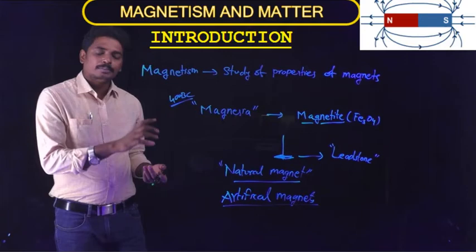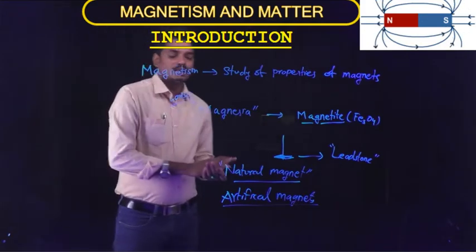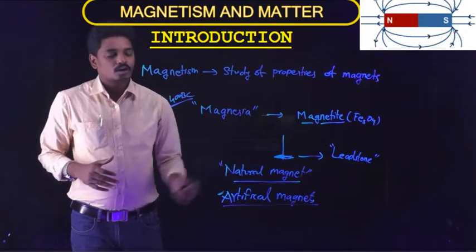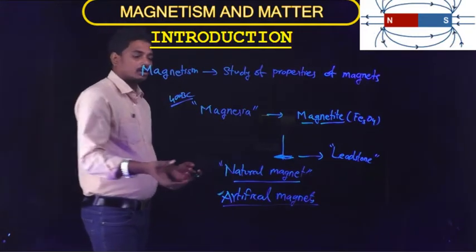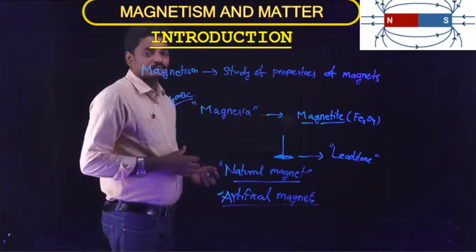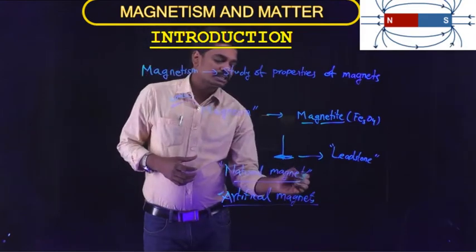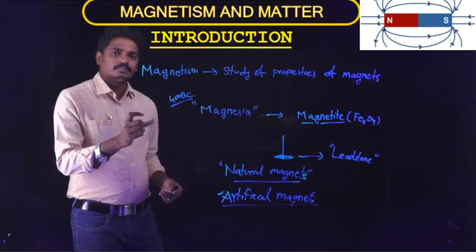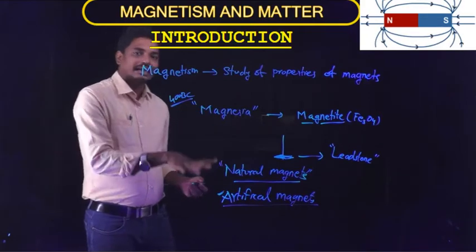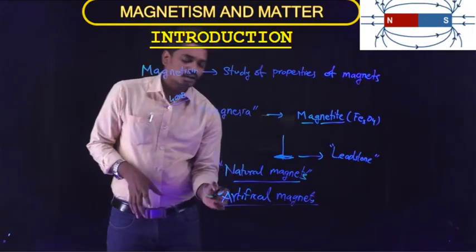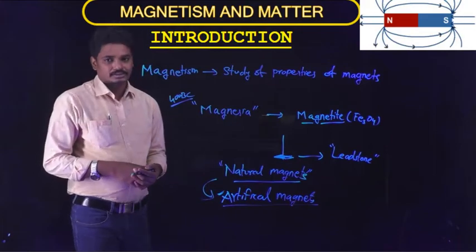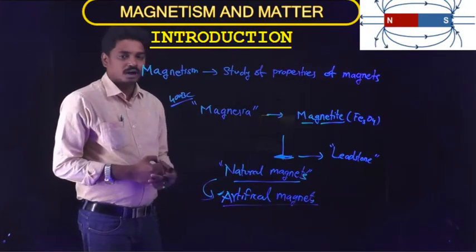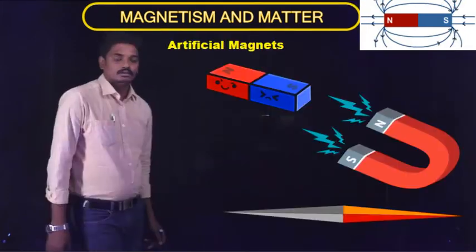All the magnets we come across in our day-to-day life are artificial magnets. Only the naturally occurring iron ore materials are called natural magnets. Due to their irregular shape and size, and less strength to attract other materials, we go for artificial magnets. Let us see how the shapes of artificial magnets can be developed.